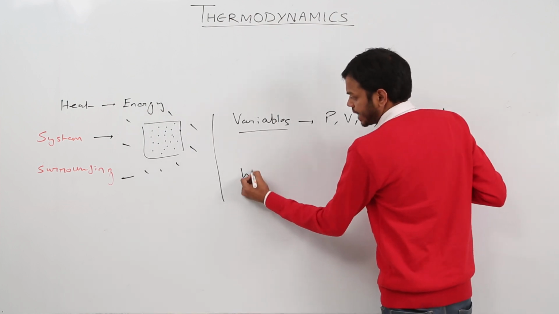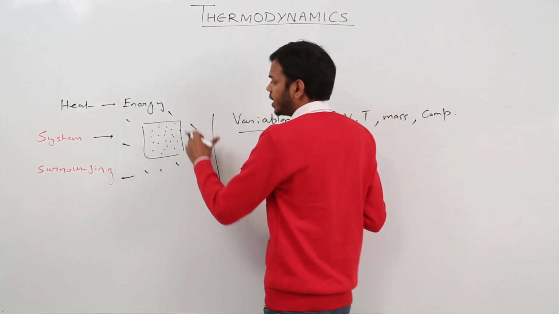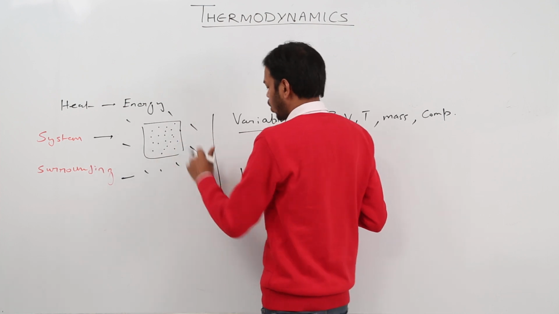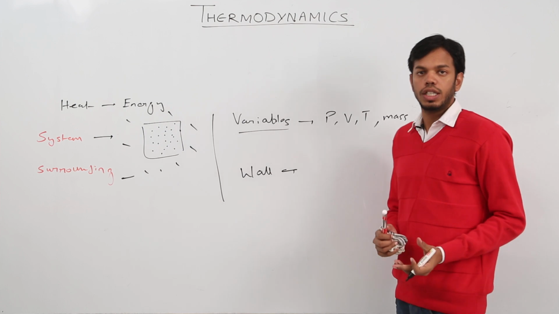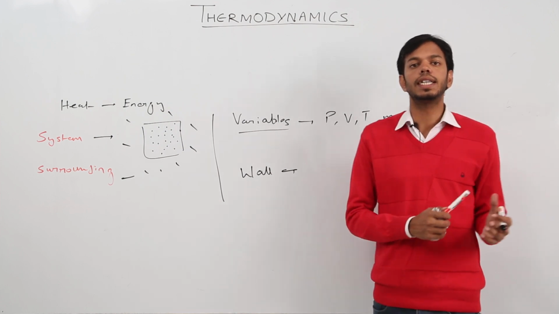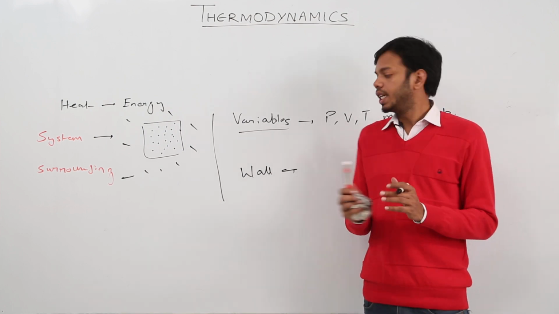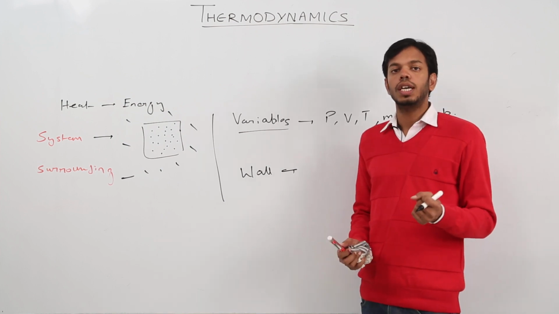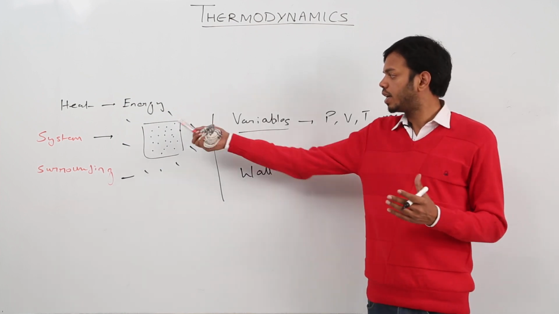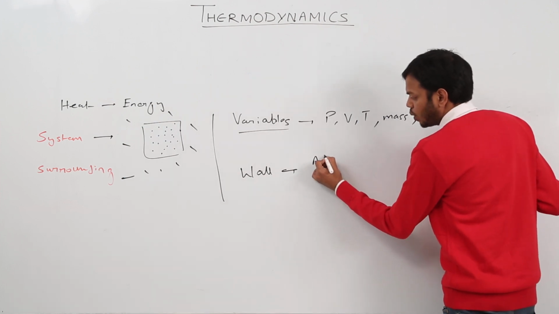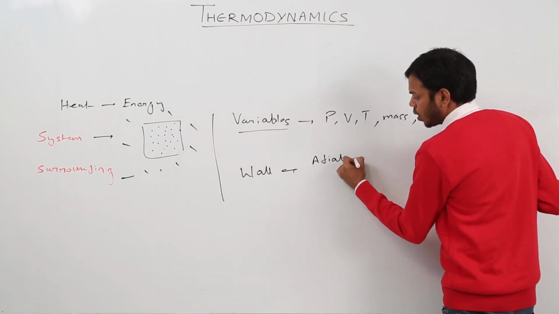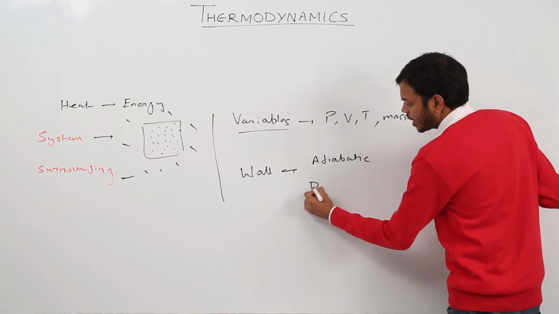Now, as I told you, this whole set of particles of the system is contained by walls, so you should know about walls as well. Wall is an insulation, either conducting or non-conducting in terms of heat. So walls are insulation which contains all these particles. So walls could be either adiabatic walls or diathermal walls.